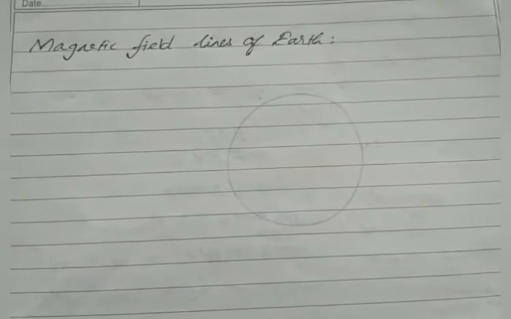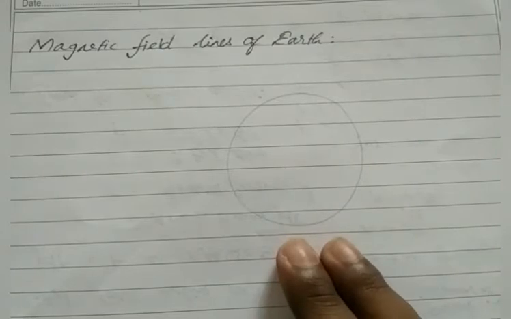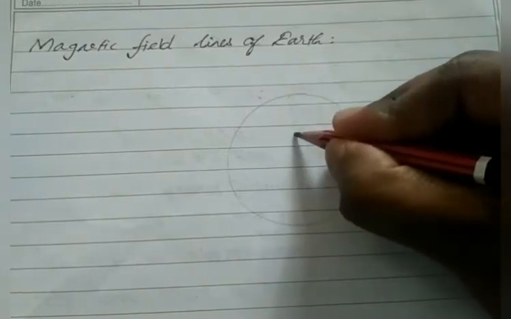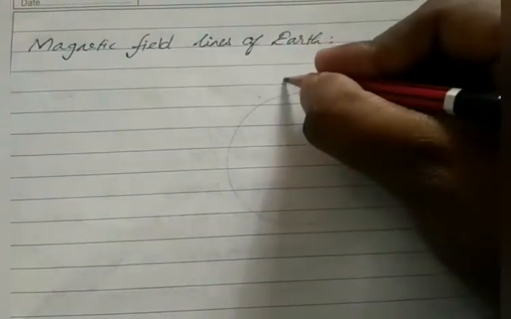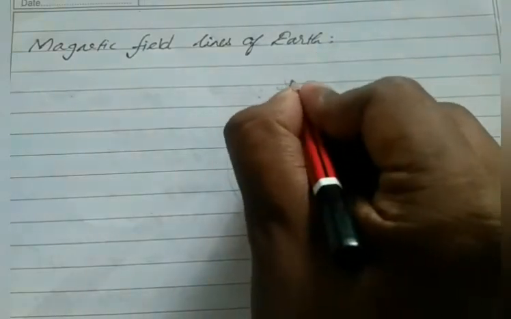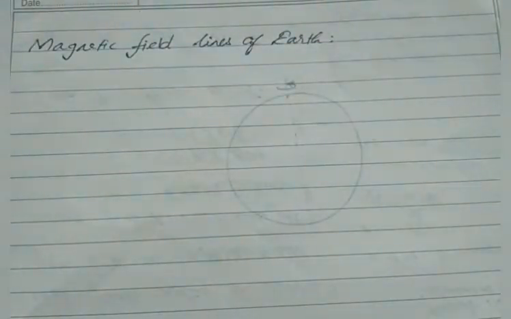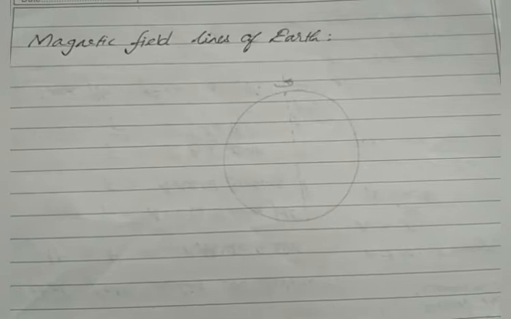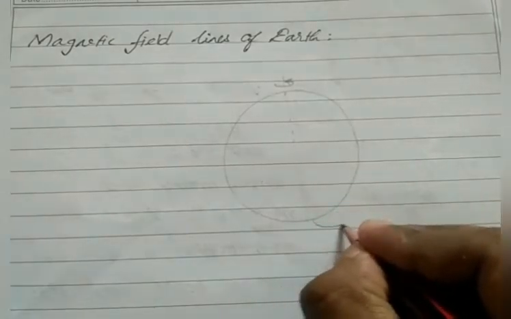The next important topic is the magnetic field lines of Earth. Consider this is our Earth. Here we have two poles, South Pole and North Pole, right? This is our central line, which connects the two poles. About this axis, our Earth rotates, revolves itself. Magnetic field lines are produced in such a way that it forms like this.